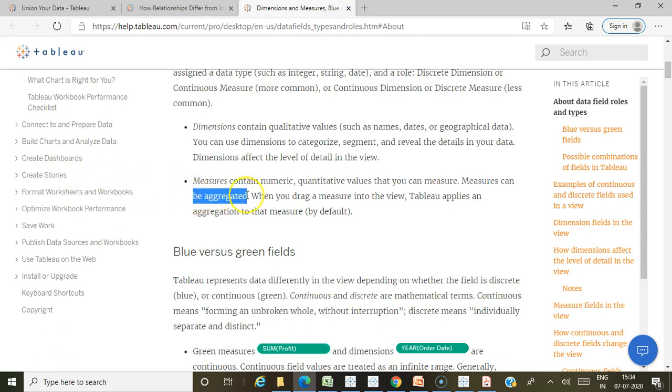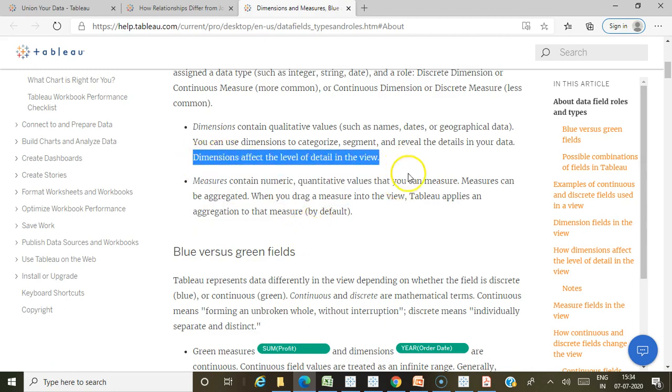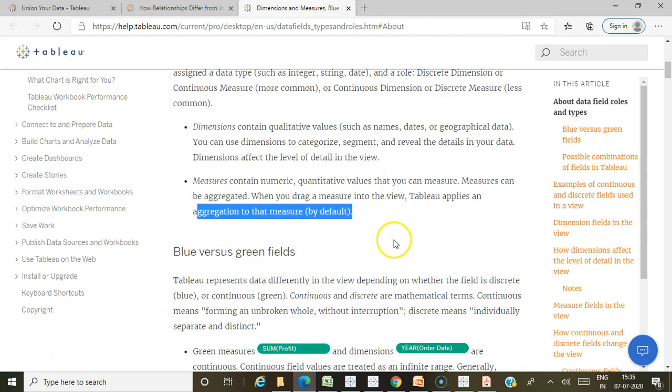If you drag a measure to the view, Tableau will apply an aggregation to the measure. So you have to remember these two points: dimensions affect the level of detail in the view, and by adding a measure, it is going to be aggregated. Tableau applies an aggregation to the measure. You have to remember these two things.